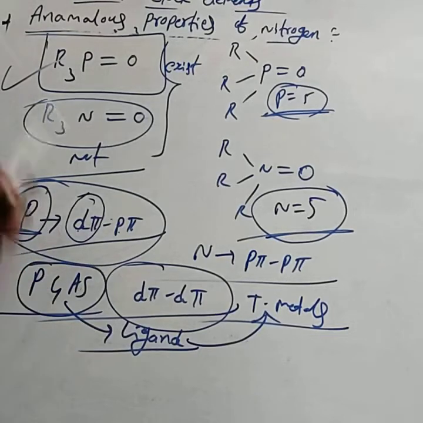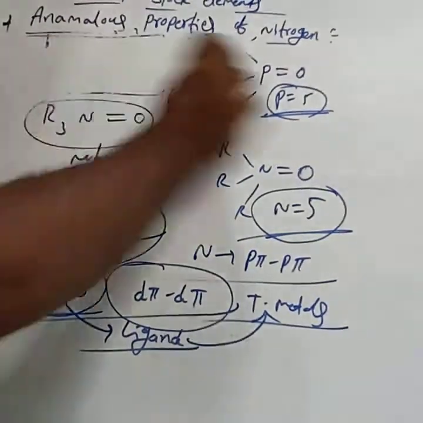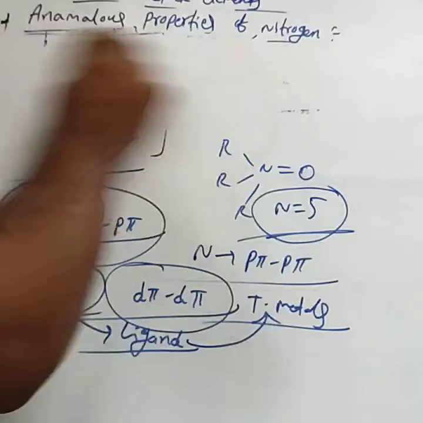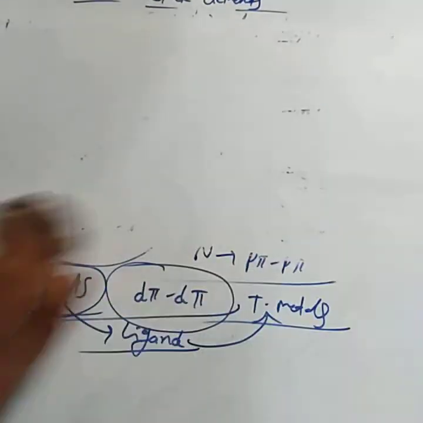This is also one of the characteristics of the other 15th group elements. But nitrogen forms only pπ multiple bonds. This is about the anomalous properties of nitrogen.